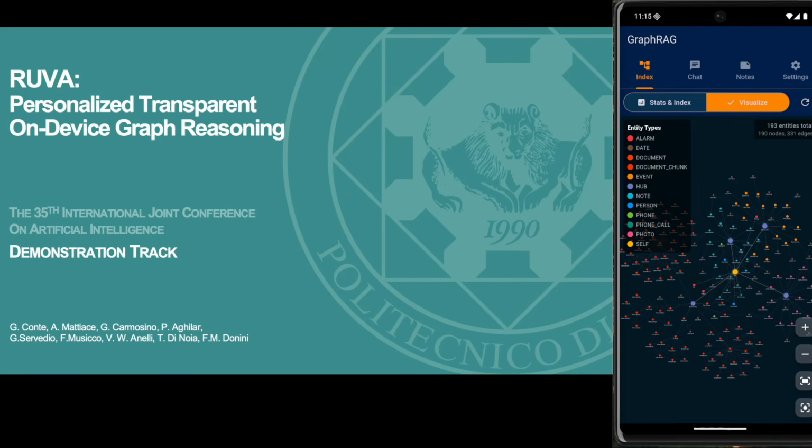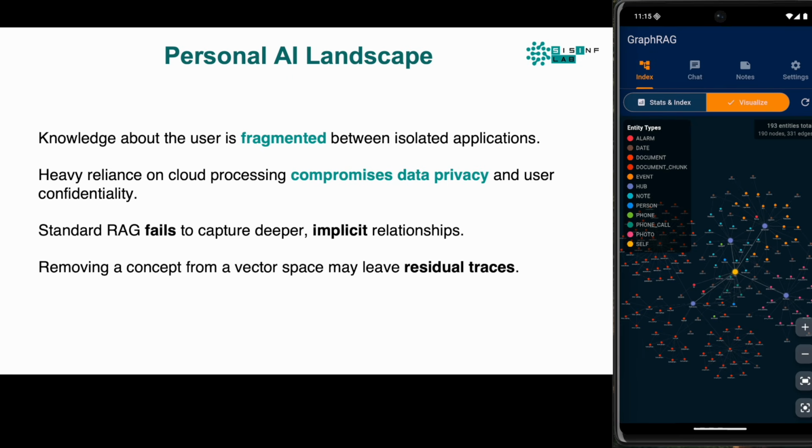Good morning, everyone. I'm here to present RUVA, a system for personalized, transparent, on-device graph reasoning. Let's look at the current state of personal AI. We are facing a landscape defined by fragmentation. Your digital life is siloed. Your calendar doesn't talk to your gallery. Your emails don't talk to your notes.